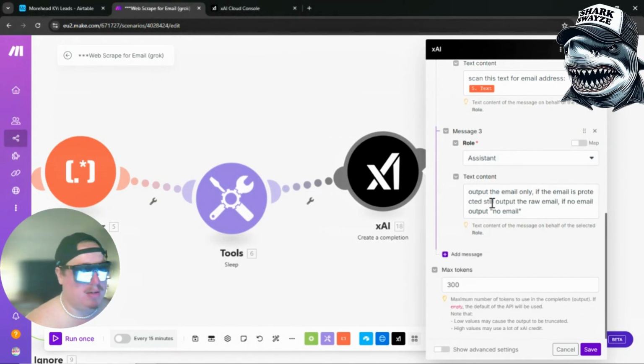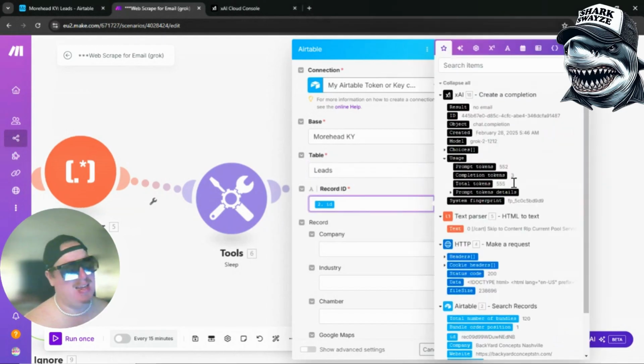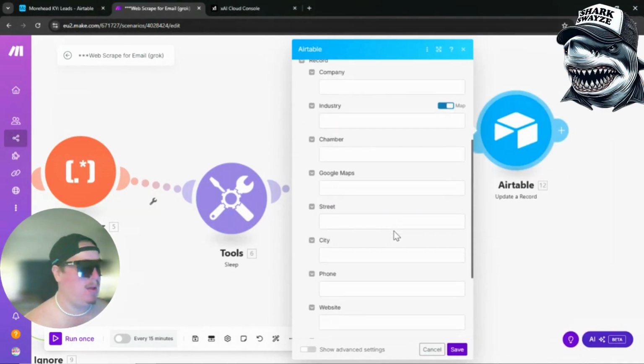If the email is protected, still output the raw email. If no email, no email. Add another Airtable to update the record with the email address we just scraped. So pick your same Airtable. The record ID, you're going to get that back from your first Airtable. Okay, just put ID there.